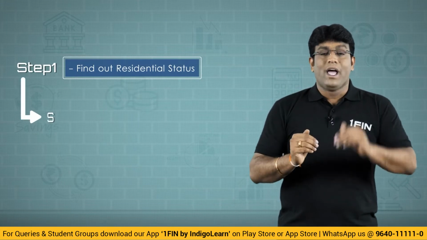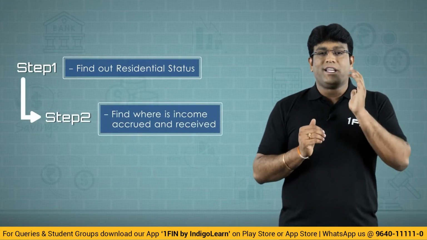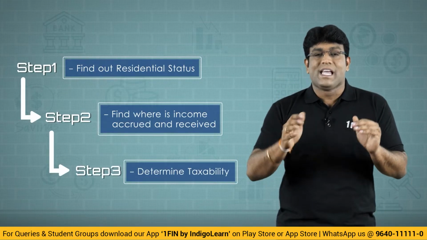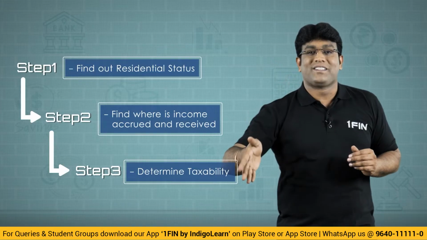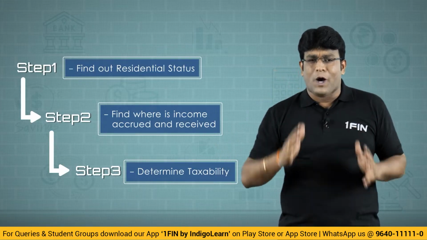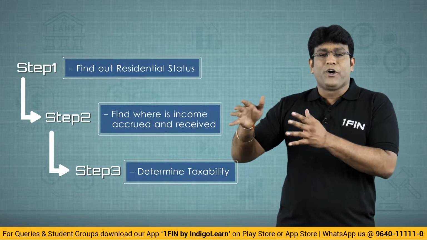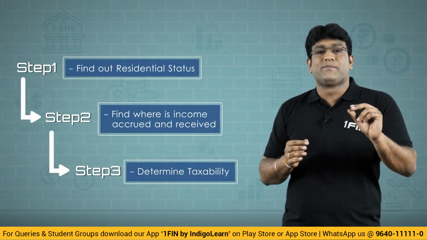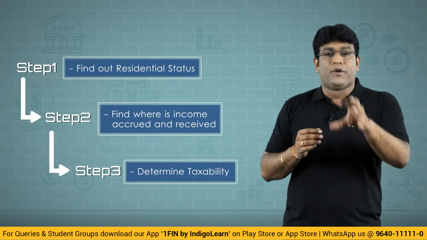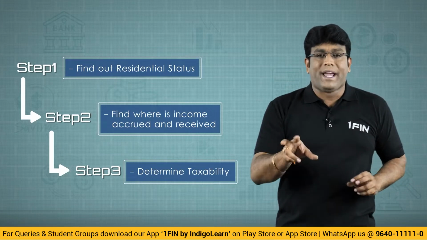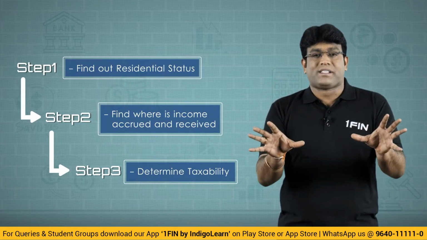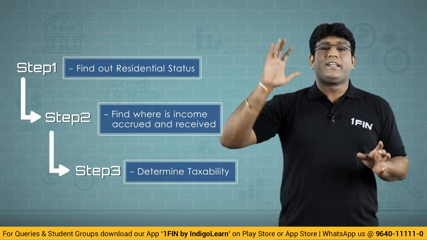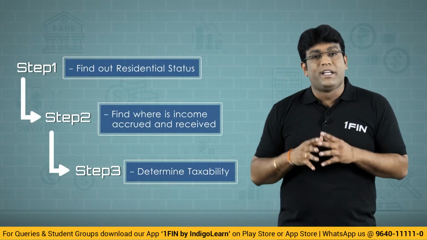Then we will find out where income is accrued, where income is received. And finally, we will decide whether that income is taxable or not. So when we complete this topic, my dear friends, at the fag end of completion of this topic, we will actually get tremendous clarity in terms of which income will be taxable for whom and how do we determine residential status of a person, because ultimately residential status is an important criteria to determine taxability.